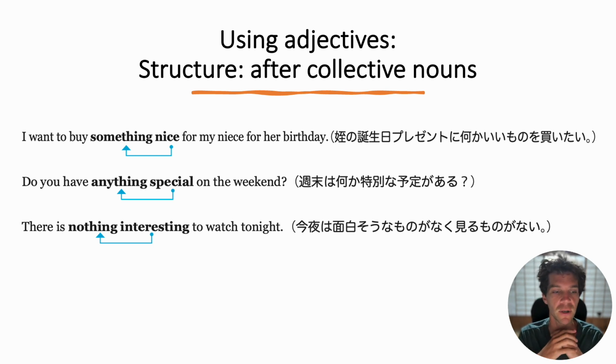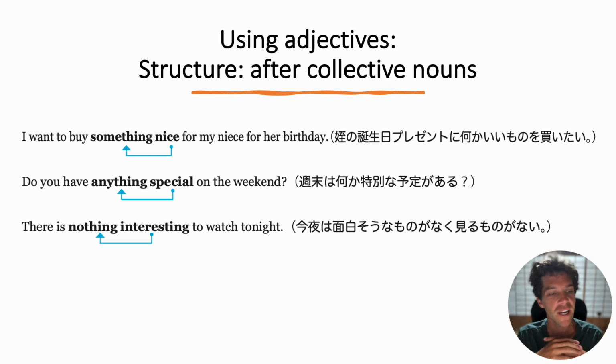Here's the next example. Do you have anything special on the weekend? This is another way to say, will you do anything special on the weekend? Again, the collective noun, anything. Anything means one or more things, but not specifically. And the adjective is special. It comes after the collective noun, anything.